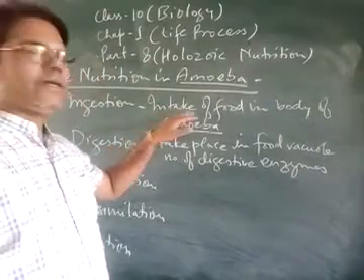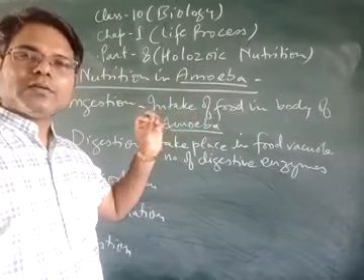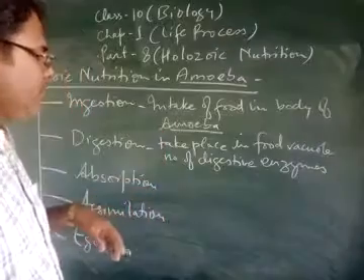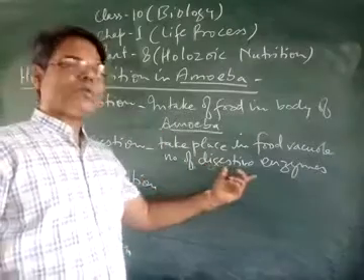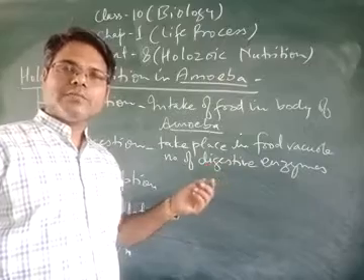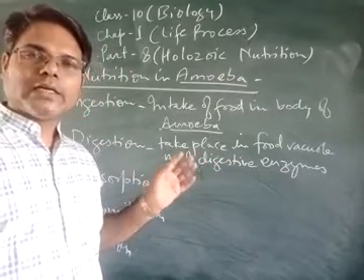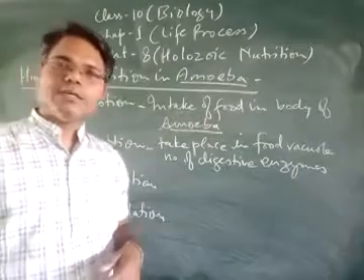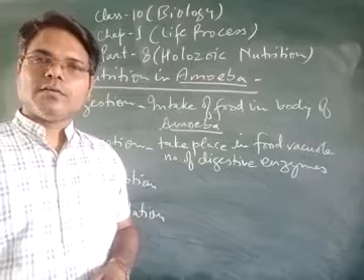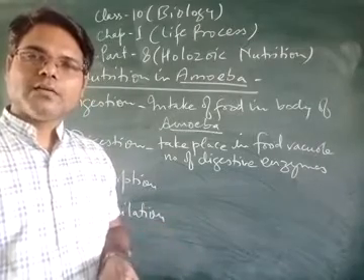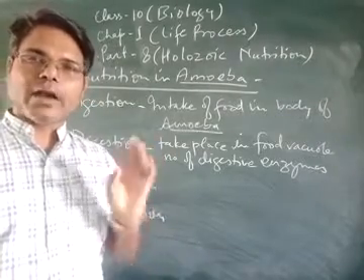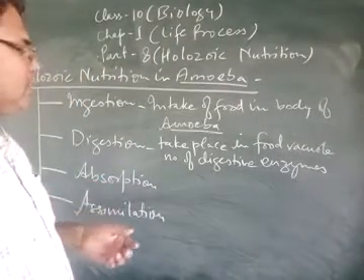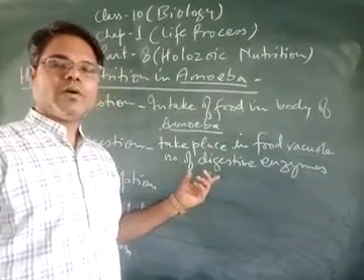Now this ingested food material is transferred towards the food vacuole of the amoeba, where with the help of digestive enzymes the breakdown of food material takes place, which is called digestion. Digestion is the breakdown of food material to the smallest parts. So this phenomenon takes place in the food vacuole of the body of amoeba.